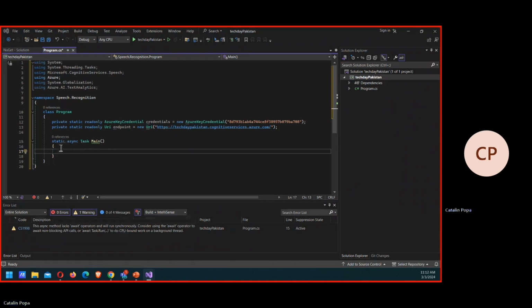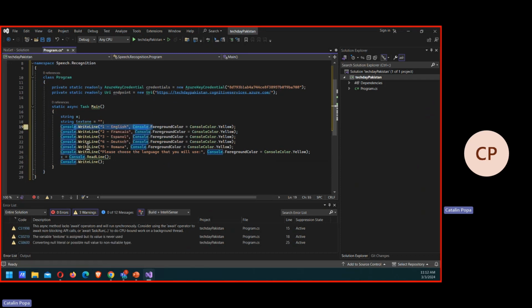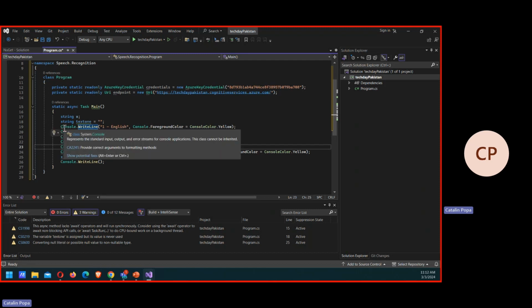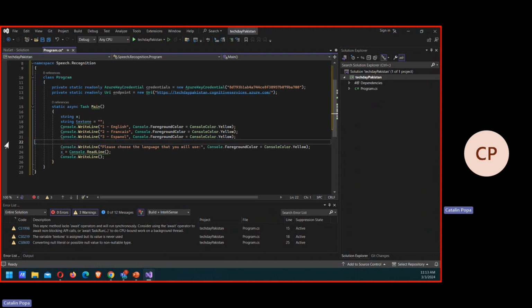We're going to write some lines, which will basically be my menu when I first start the application. So when it first executes, it will write in the console some options that I will have at my disposal: English, French, Spanish, German, Romanian. Let's just do three of them for the sake of explaining it easier: French, English, and Spanish.